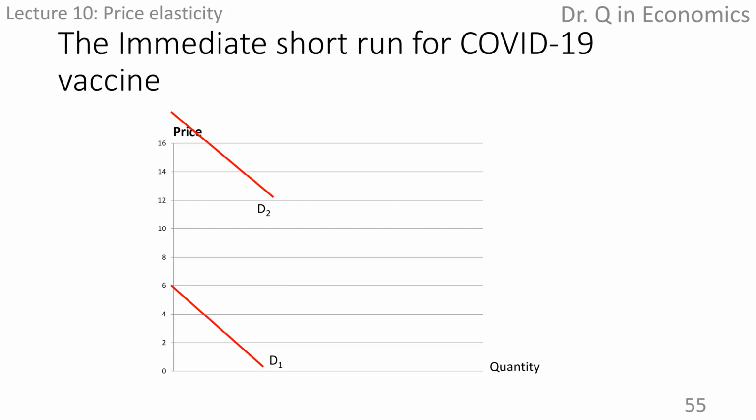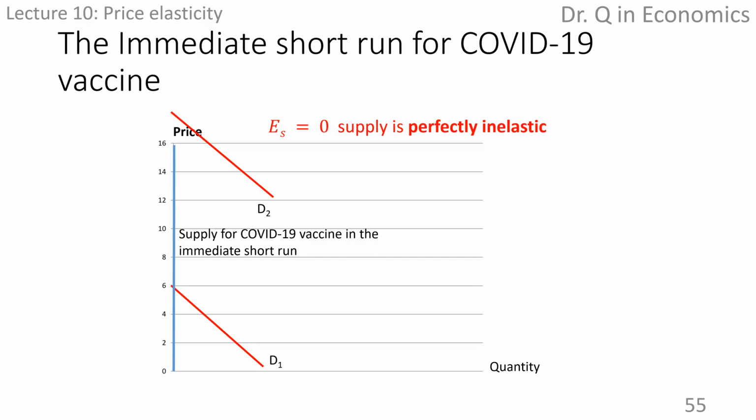For example, it's said that it takes at least a year to develop and produce a COVID-19 vaccine. At the time this video is made, there still isn't a vaccine approved for sale in the United States. Then the immediate short run for a COVID-19 vaccine is at least a year. Within this time period, no matter how high the demand is, the supply of COVID-19 vaccine is perfectly inelastic and production level is zero.